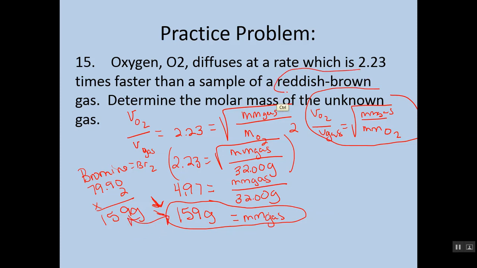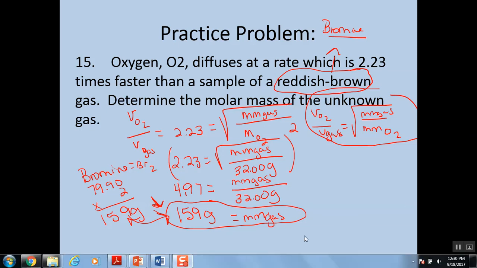But what makes even more sense is this reddish brown part to it. Bromine is actually just that. Bromine is a reddish brown gas. So just a way that we know that our answer has to be correct is some basic information like that. And I didn't expect you to necessarily know that bromine was a reddish brown gas, but as we start to understand characteristics, it's just a way that we can remember. Chlorine, remember, is like a yellowish, greenish gas. Bromine is reddish brown. And those are just some ways that we might identify that, yeah, it makes sense that this has to be molar mass of 159 or bromine.